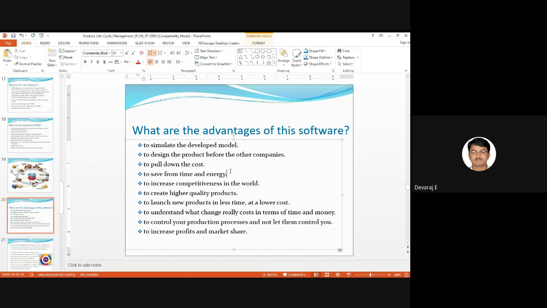And to increase the competitiveness in the world, what is the meaning of this? Anyone? If you're able to design the product fast and launch it, you are increasing the competitiveness. You'll be the one who'll have more sales. How do you increase the competitiveness in the world? Keep updating the product as per the time and as per customer requirements. If you're giving a new product today, the other companies will see the product and they will try to update more. That is called competitiveness, that is called increasing in competitiveness.